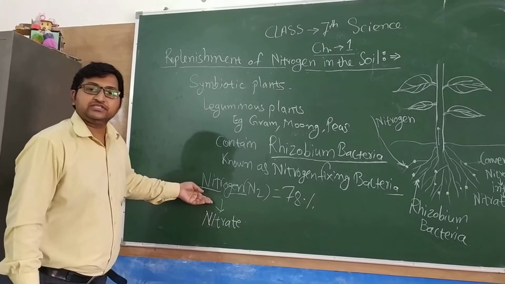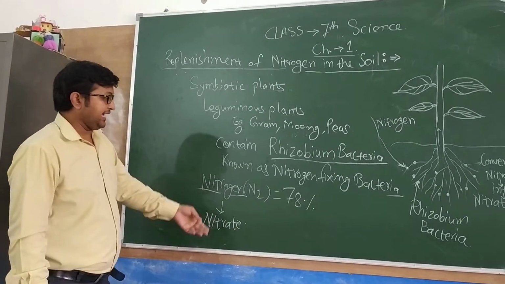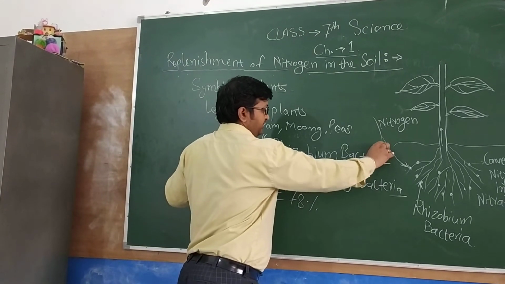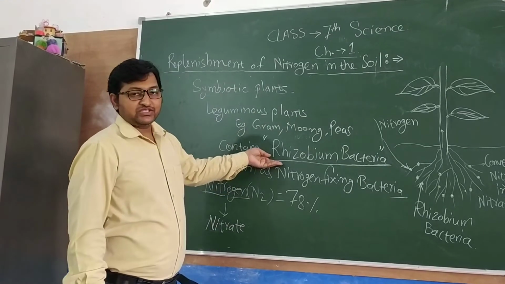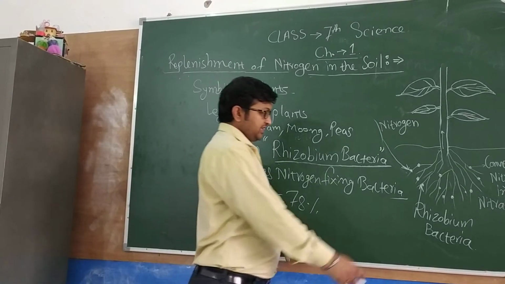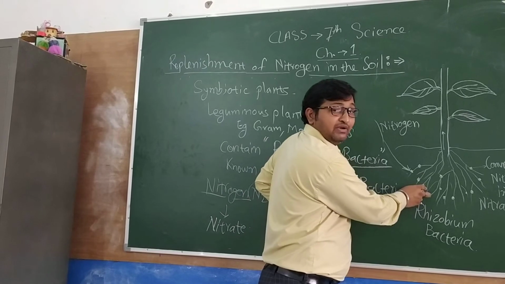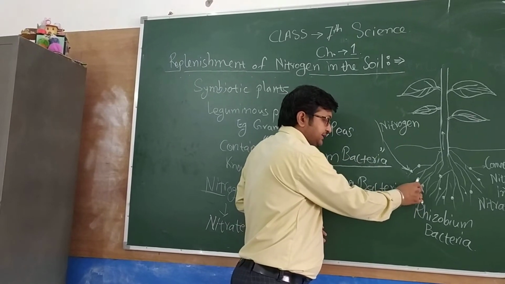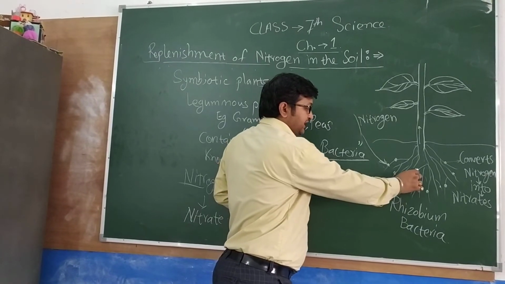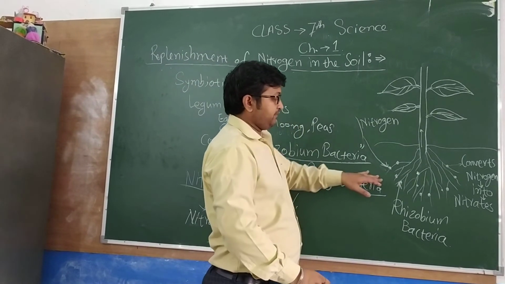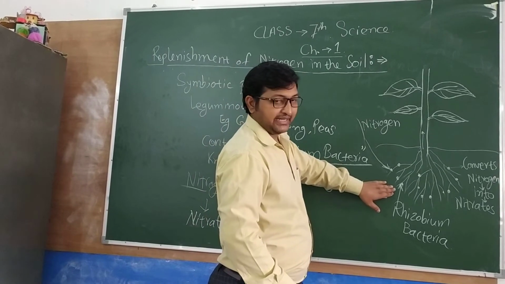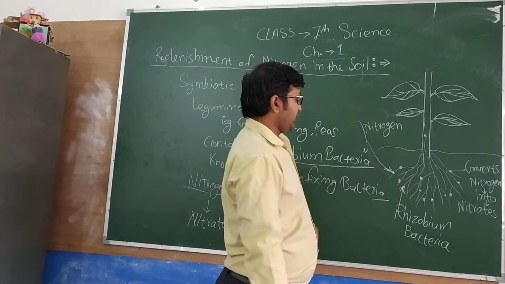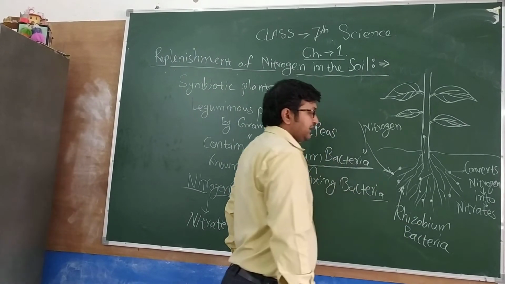nitrates, and this conversion takes place with the help of bacteria known as rhizobium. These bacteria are found in the root nodules of leguminous plants. As I have shown here, you can see this dotted portion which are known as rhizobium bacteria. These are found in these root nodules of leguminous plant.